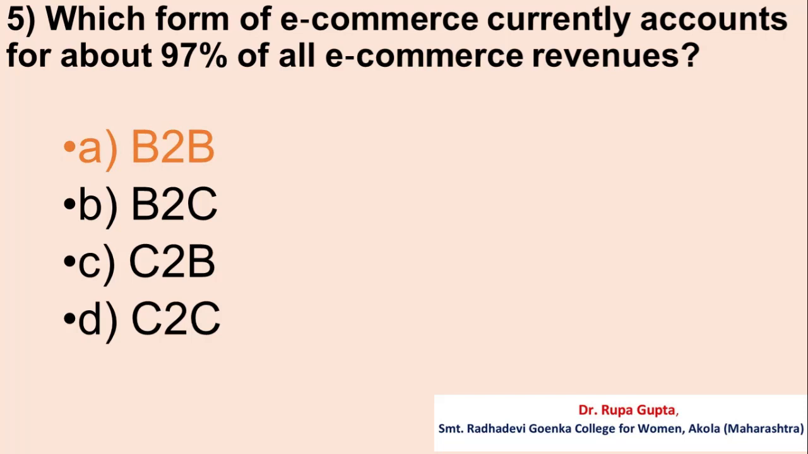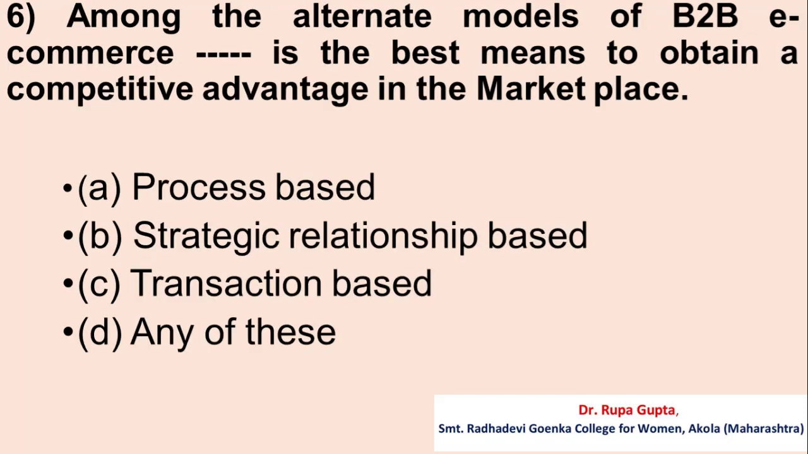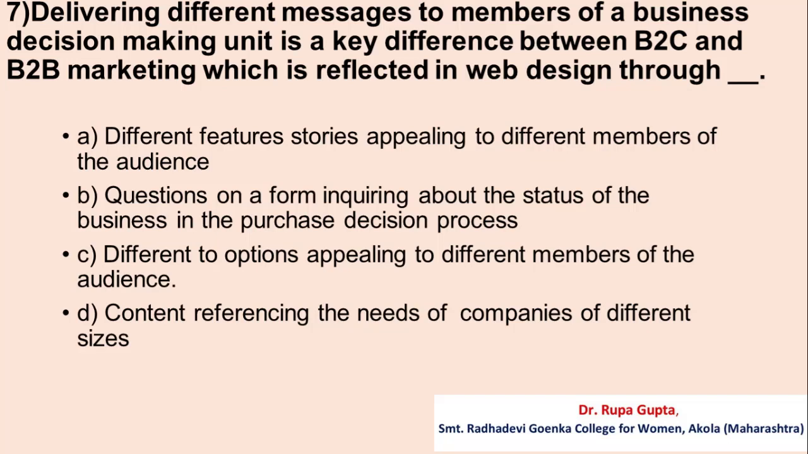B2B. Question number 6. Among the alternate models of B2B e-commerce, dash is the best means to obtain a competitive advantage in the marketplace. Your options: A. Process based, B. Strategic relationship based, C. Transaction based, D. Any of these. And the answer is B. Strategic relationship based.